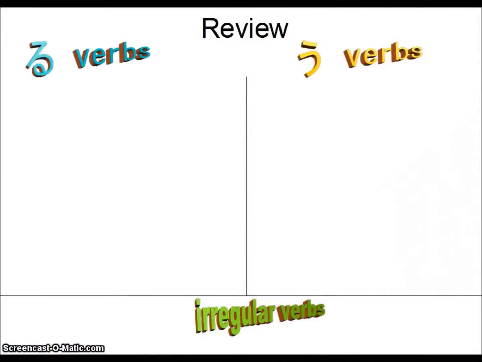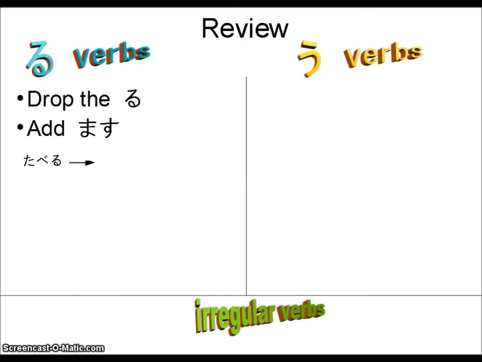Let's start by reviewing what we learned in lesson 2. In lesson 2, we talked about verbs, which are action words. And in Japanese, we know that there are 3 different kinds of verbs, which are important because they conjugate in different ways. First, we talked about the ru verbs, and in order to conjugate them, you have to drop the ru and then add mas. So taberu, to eat, dropping the ru becomes tabe, adding mas makes it tabemasu.